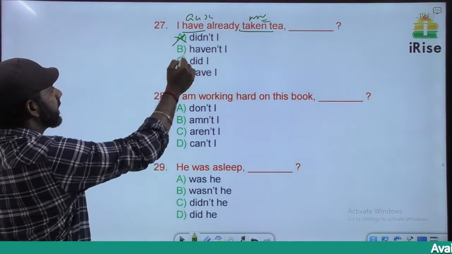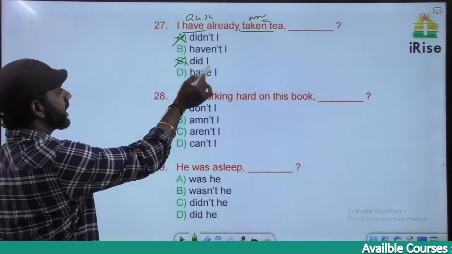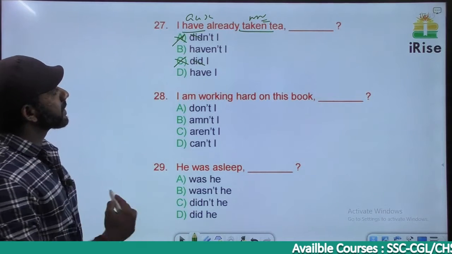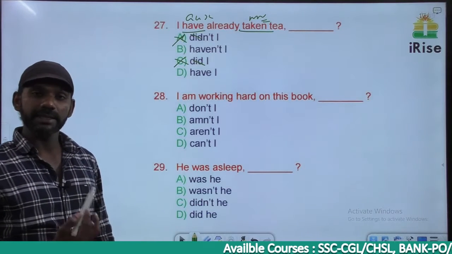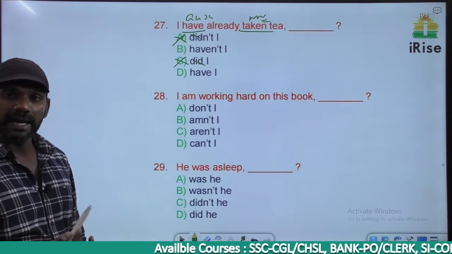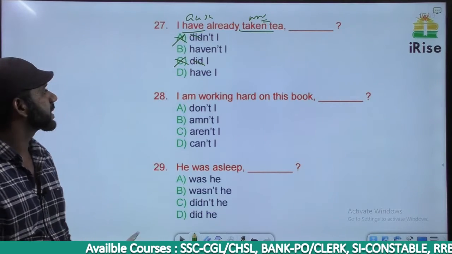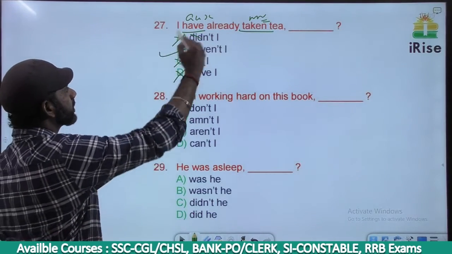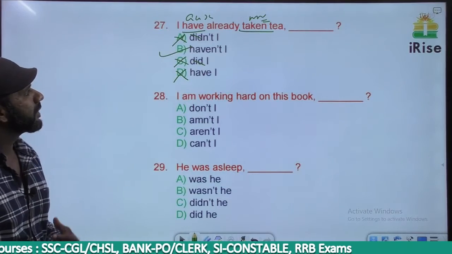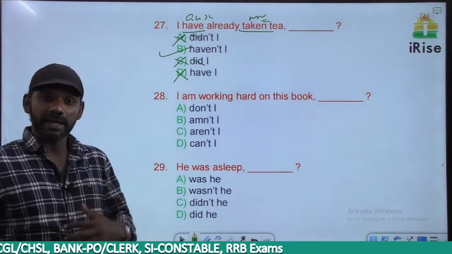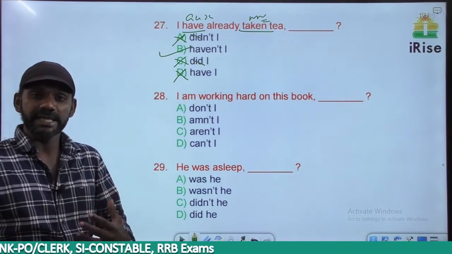Based on that, A and C are gone because A and C say did. There is no negative term in the sentence. In the tag there must be a negative term. Have not, short form is haven't. Based on that, D is gone, the answer must be B. I have already taken tea, haven't I? That means haven't I already taken tea?